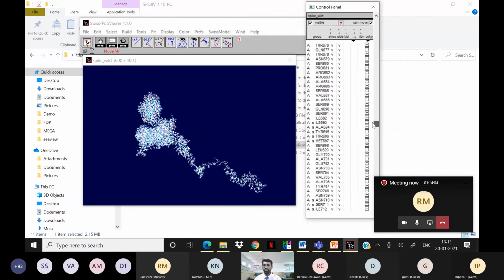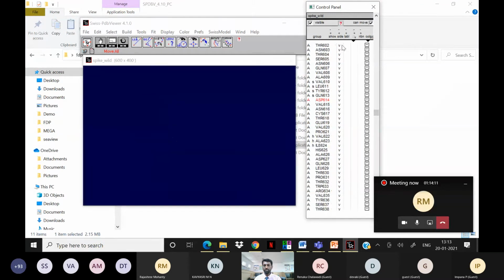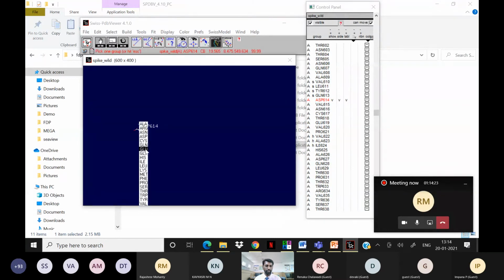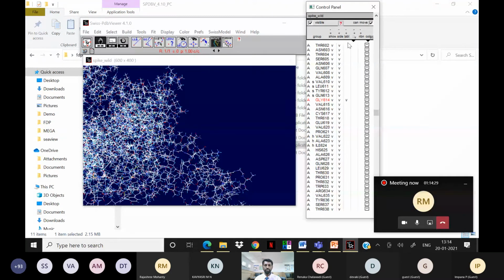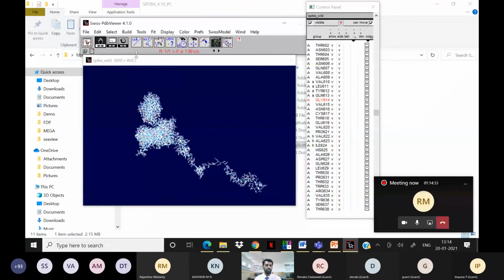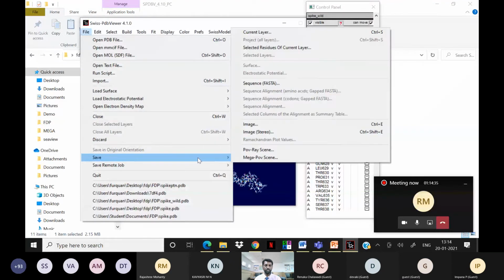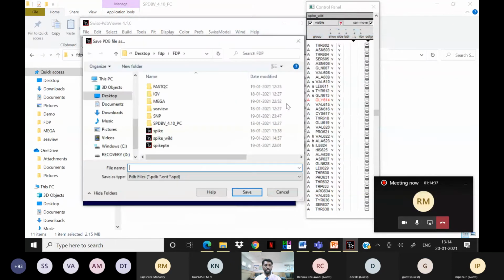Yeah, the 614 position we can see here. I just mutate the amino acids, then I will move on. Yeah, so this is the aspartic acid. So just mutate, click on this, and the glycine is here. Yeah, now at the 614 position, glycine is there. This protein you can prepare, and you can save this layer.